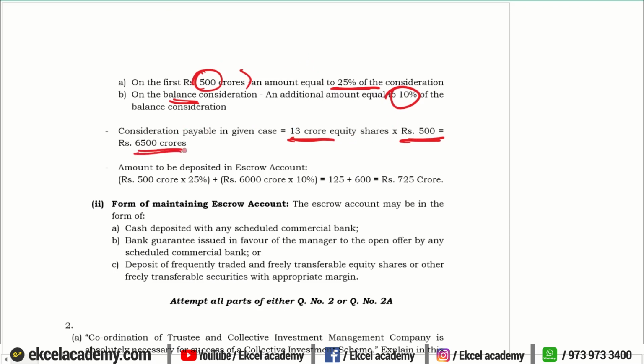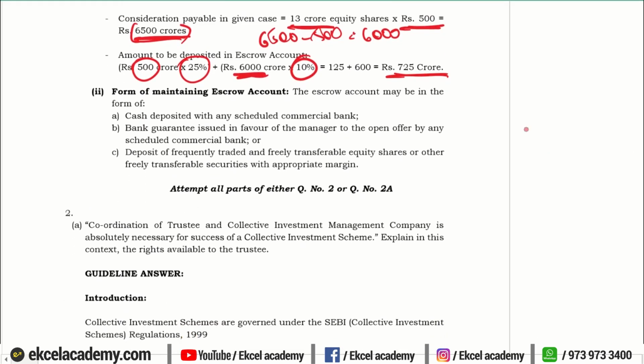So the total consideration will become 6,500. Now when the consideration is 6,500, for first 500 crores, we should calculate 25%. And after that, whatever is remaining, that is 6,500 minus 500, that is remaining 6,000, we will calculate at the rate of 10%. So total 725 crore rupees is required to be deposited into escrow account by this particular company.